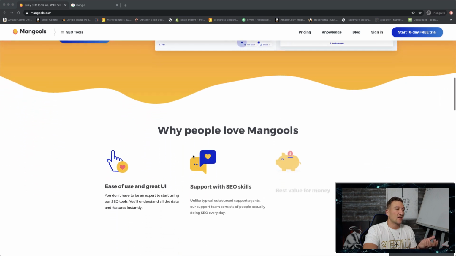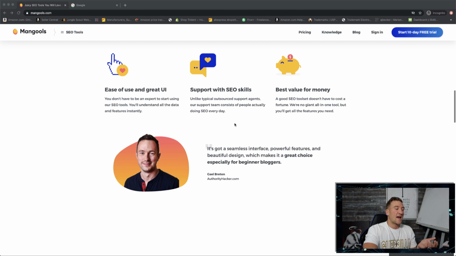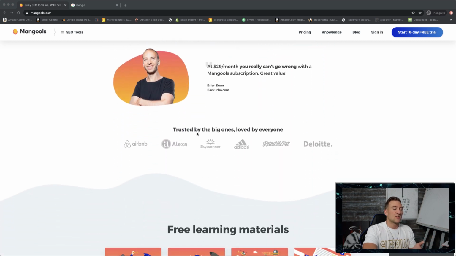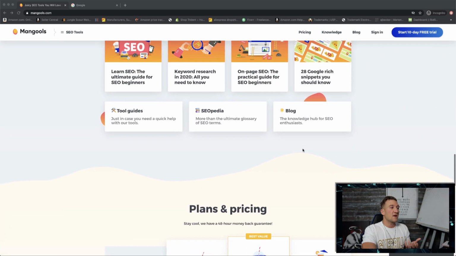a bunch of things you see here, and people absolutely love it. It's very easy to use. They have support teams and everything of that nature. Just scrolling through here, you can see the big brands that use Mangools: Airbnb, Alexa, Adidas, SkyScanner, RetailMeNot, Deloitte, a bunch of businesses a lot of people have heard of. So it's a very powerful tool.